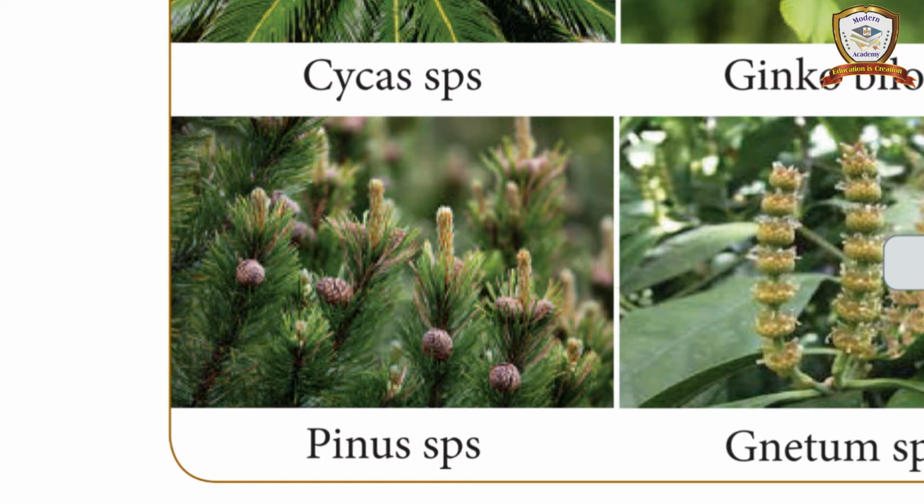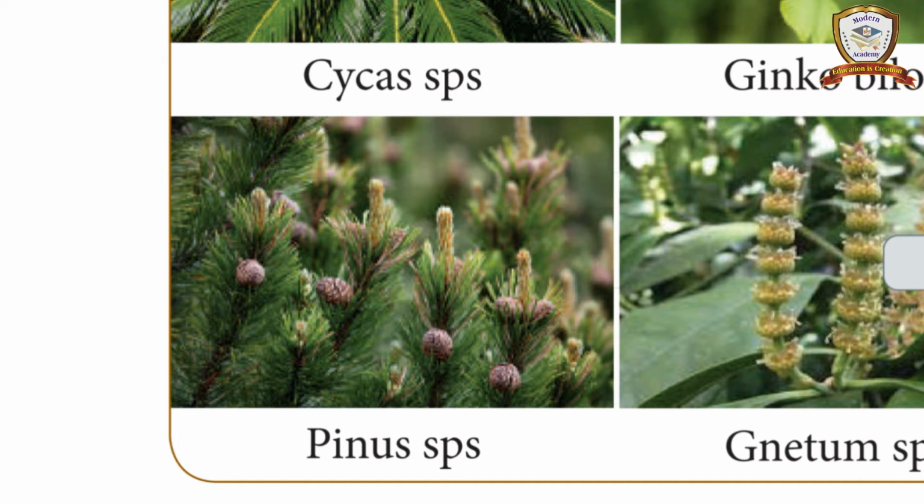Okay, and the leaves, see the leaves, needle-like leaves are present, otherwise scale leaves. Okay, in Coniferales, needle-like leaves are present, otherwise scale leaves are present. Okay, it produces male and female cones. Example, Pinus species. This is a Pinus.